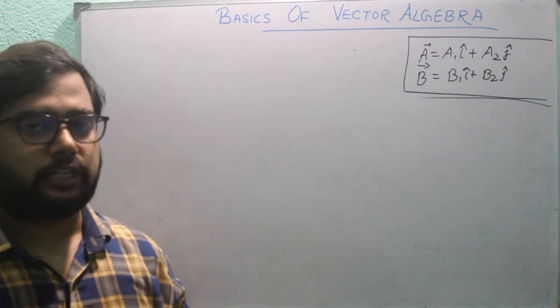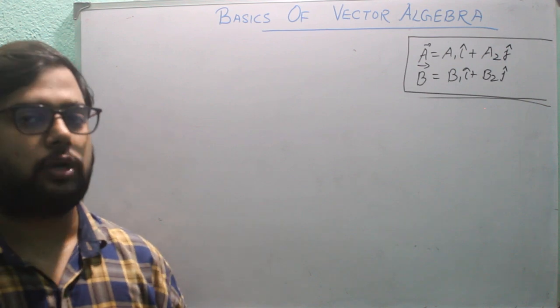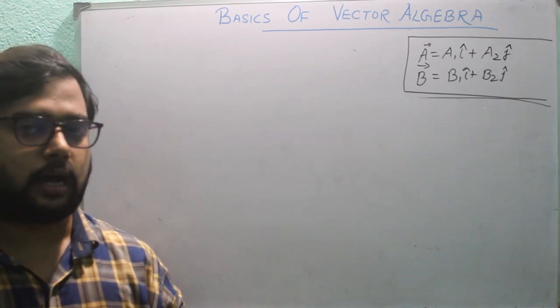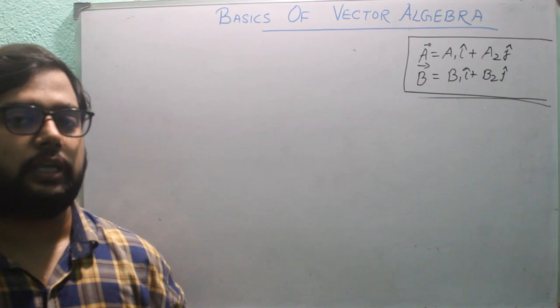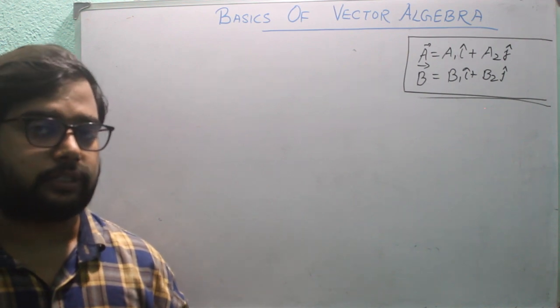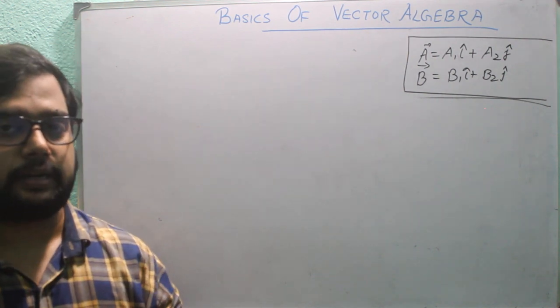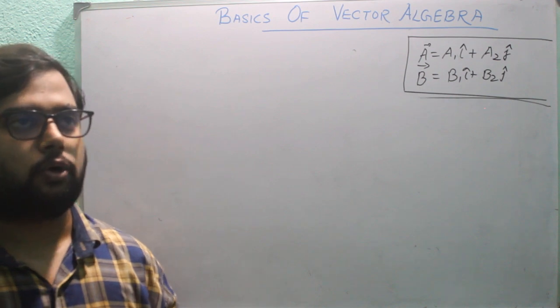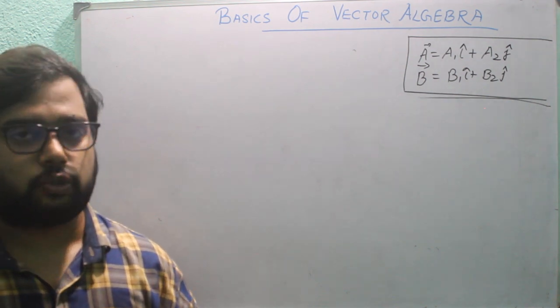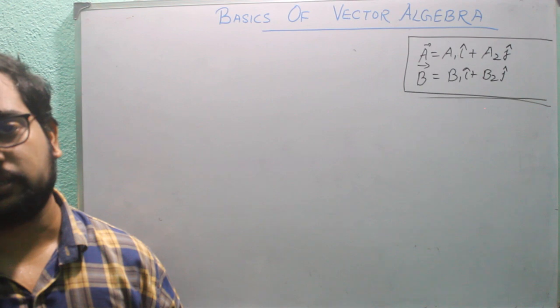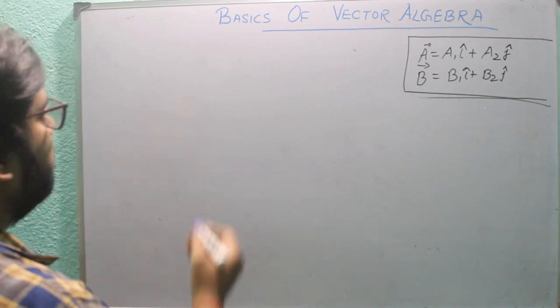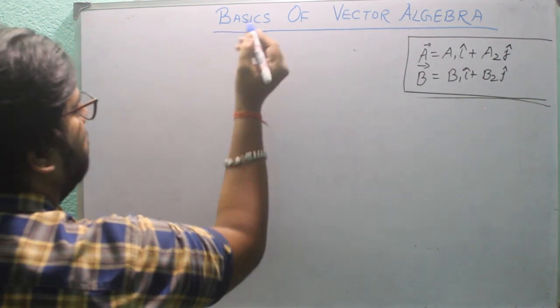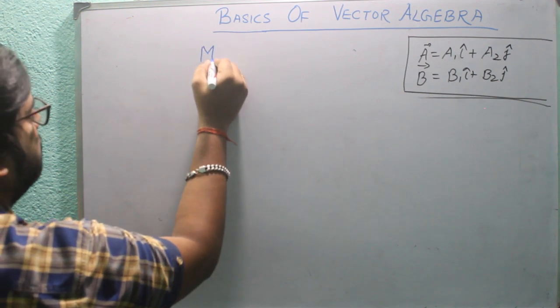So up to this time we have understood what vectors are, how they are represented in the Cartesian coordinate system, how they are added, and also what the magnitude and direction are. Now we will see the important part, which is multiplication.